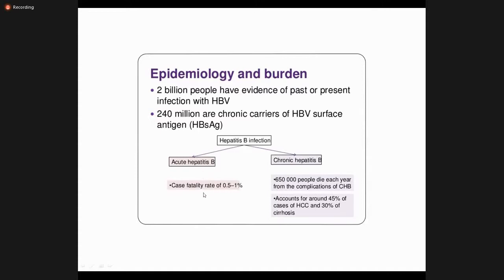In acute, the fatality is very low, around 0.5 to 1%. Most acute hepatitis B cases recover, while chronic hepatitis B accounts for 45% of cases of HCC, and 30% undergo the last stage of liver cirrhosis.